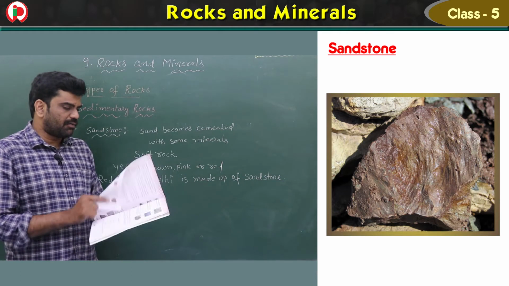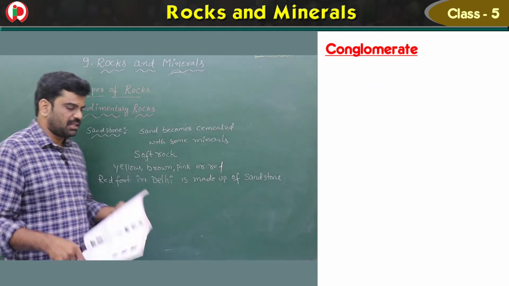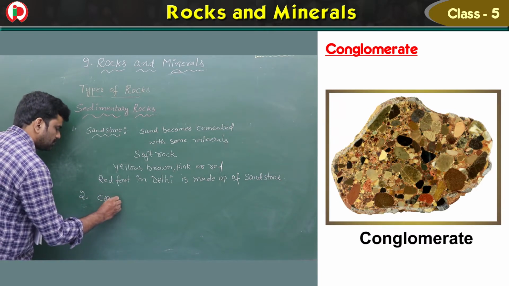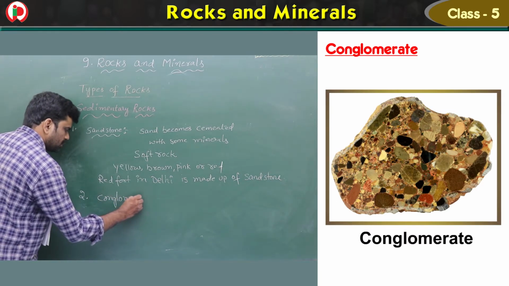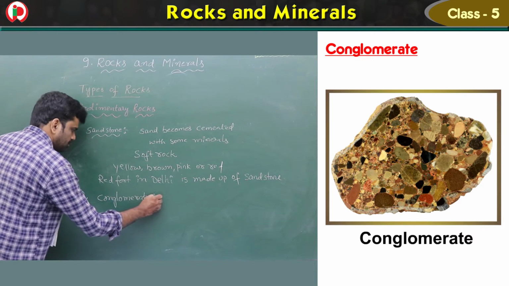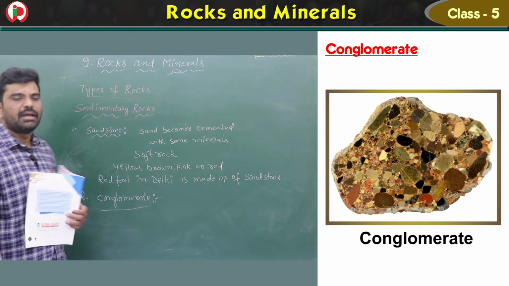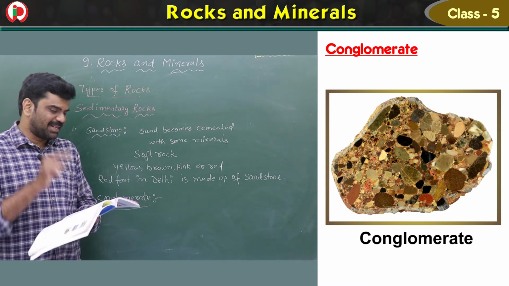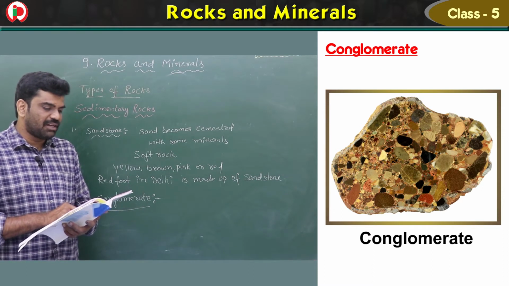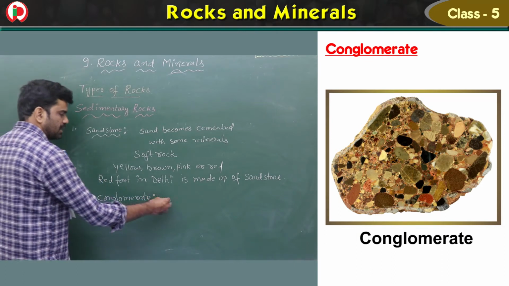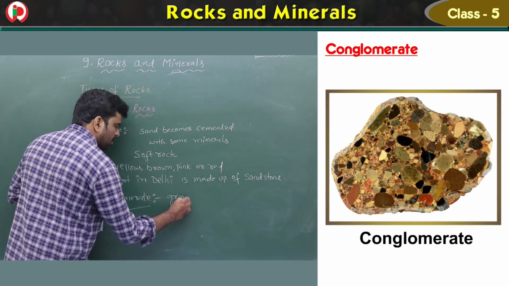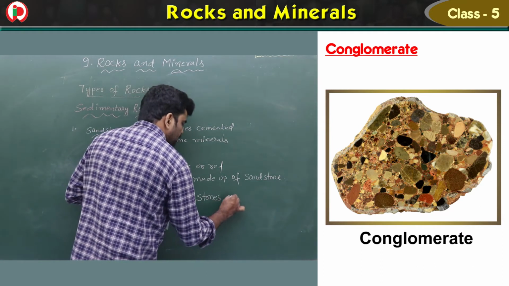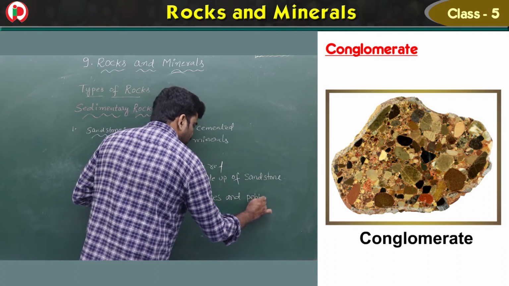Right. Now let's go for the second one, conglomerate. What is that, children? Conglomerate is also a type of rock. Which type of rock, children? Yes, sedimentary. It consists of gravel, stones and pebbles. Pebbles means small stones.